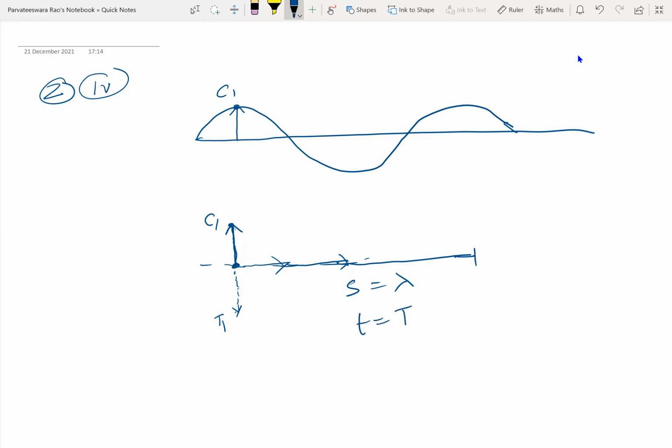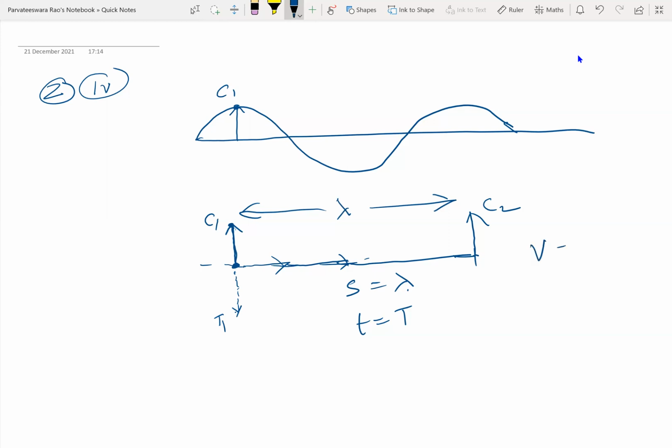In the same time, the particle completed one full vibration. So when the wave reaches this point, another crest is produced here. The disturbance is carried by the wave. That's why we defined the distance between adjacent crests or troughs of a wave as the wavelength lambda. So in a time equal to time period, the wave advances in the medium through a distance equal to wavelength.